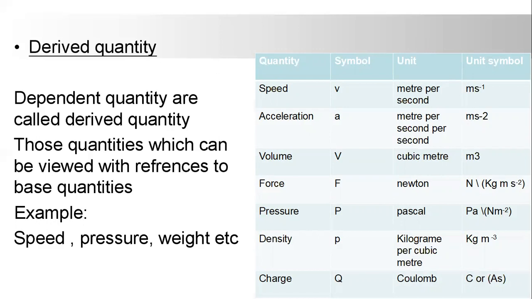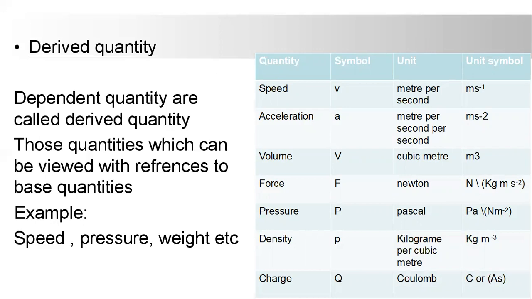Pressure is represented by P. Its unit is Pascal, symbolically represented by Pa. And 1 Pascal is equal to 1 Newton per meter square.